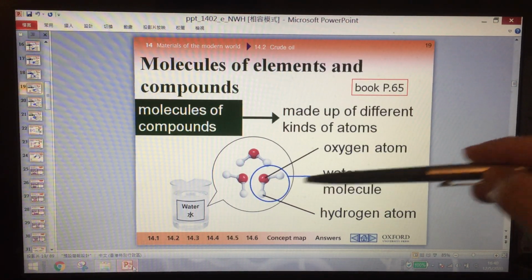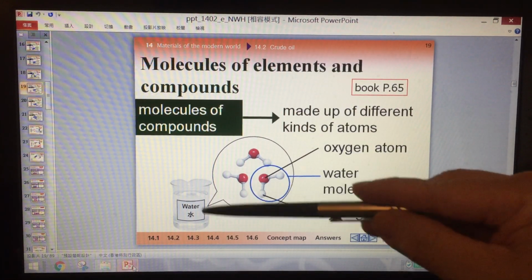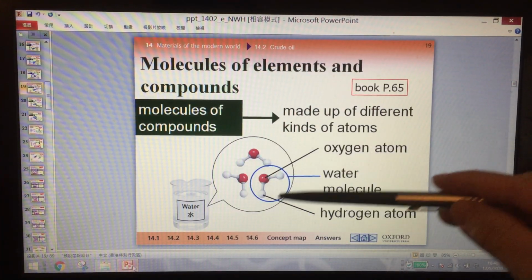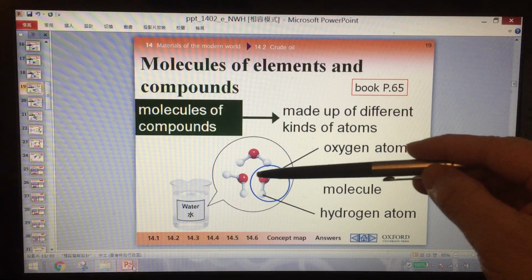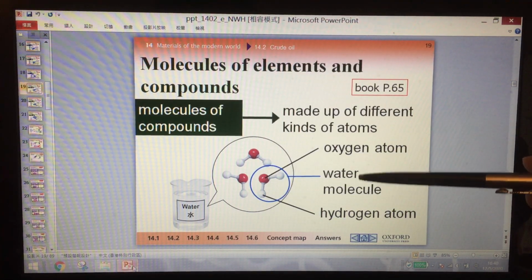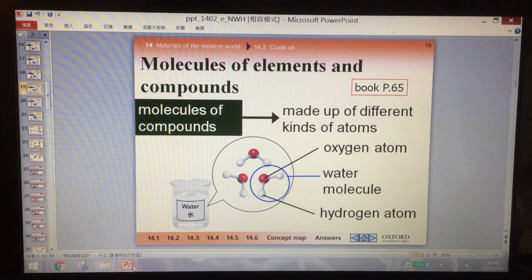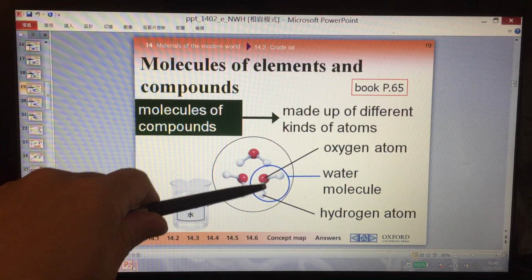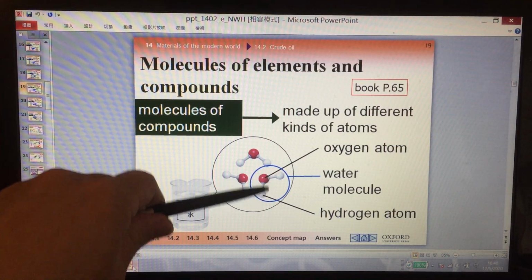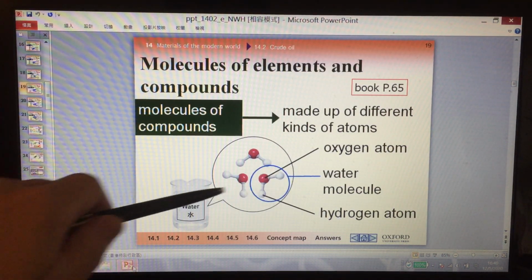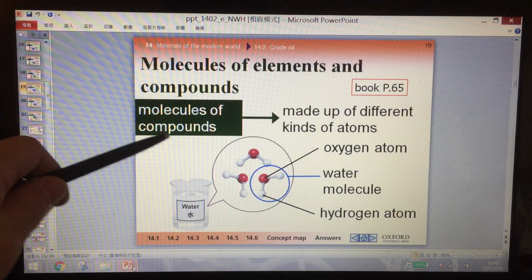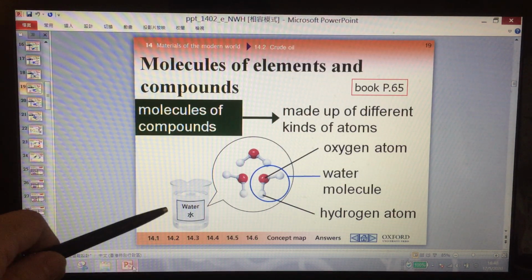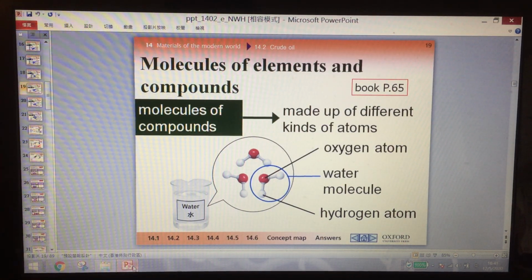Of course, in one very small droplet of water, there are a lot of water molecules, because just one water molecule is very, very small. This is not an element because oxygen and hydrogen are different elements joined together. So water is a compound. So the water molecule is a molecule of a compound, not pure, not an element.